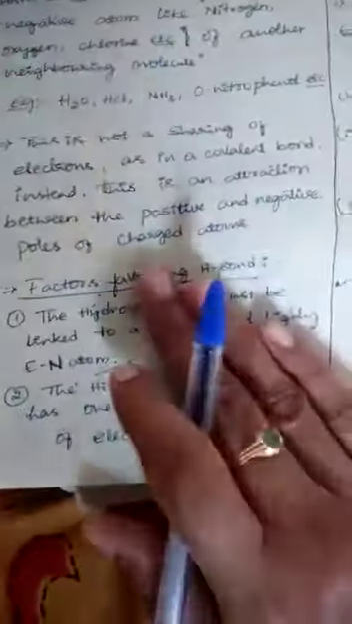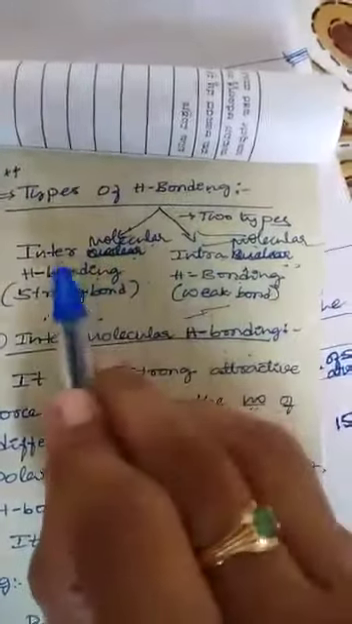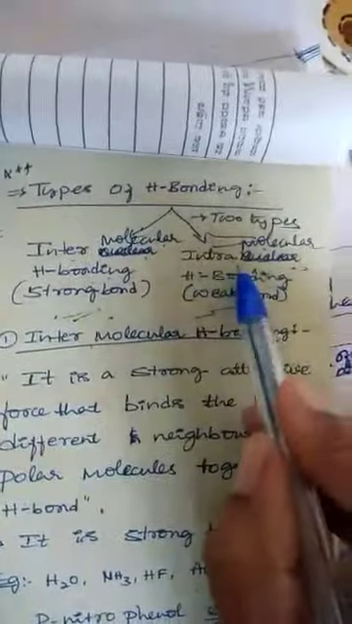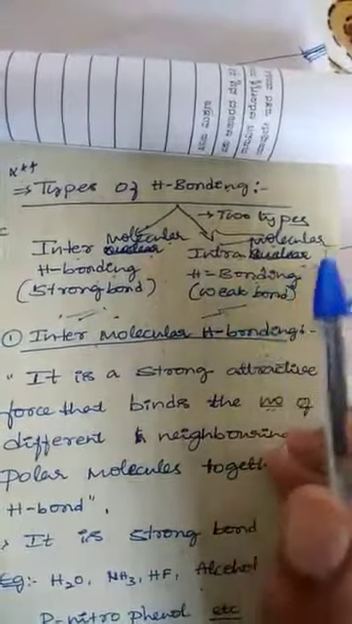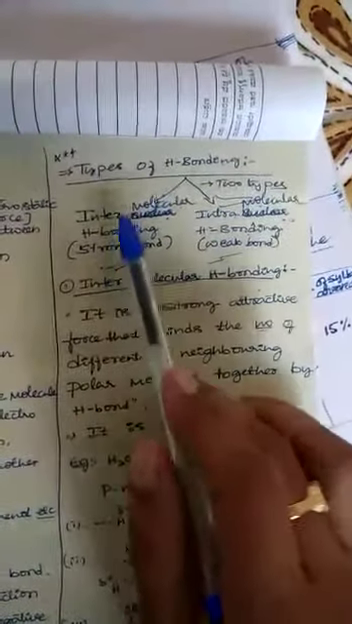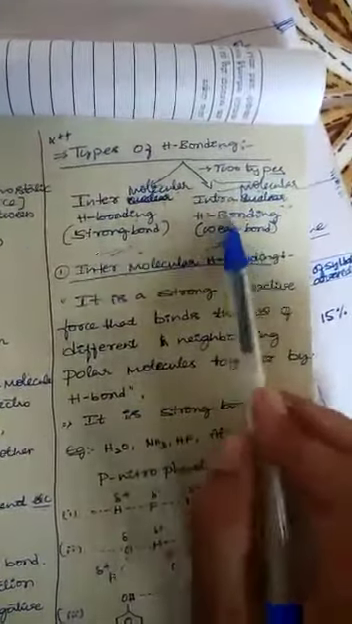This is about hydrogen bonding, examples and factors favoring hydrogen bonding. Next, coming to the types of hydrogen bonding. In hydrogen bonding, we can classify it into two types. The first one is intermolecular hydrogen bonding and the second type is intramolecular hydrogen bonding.